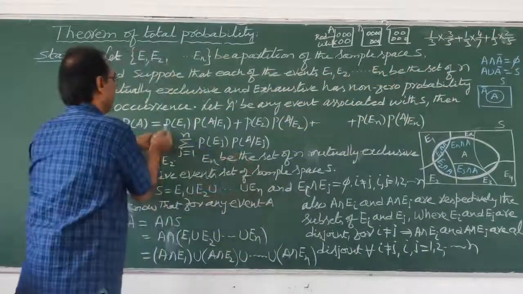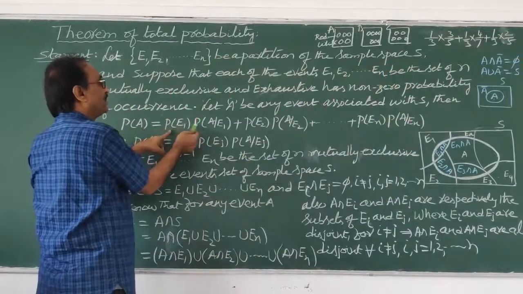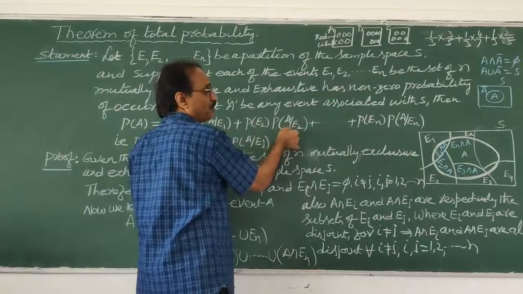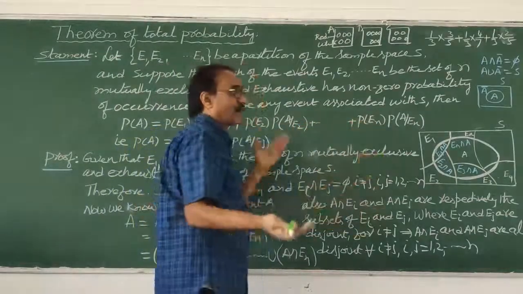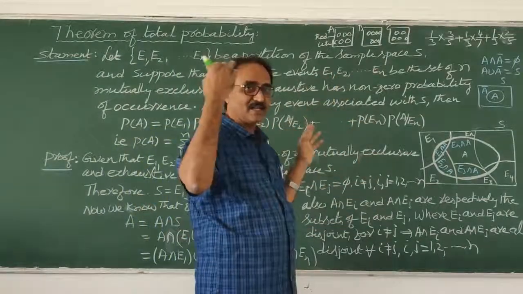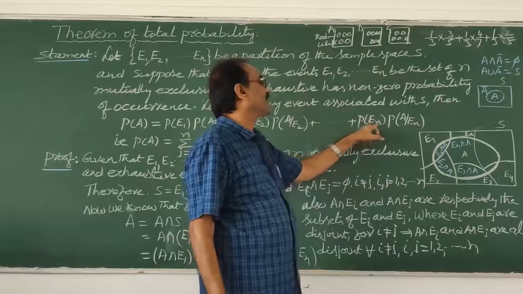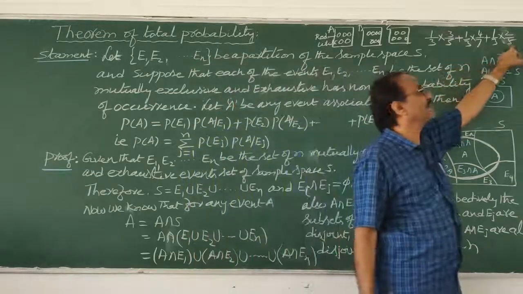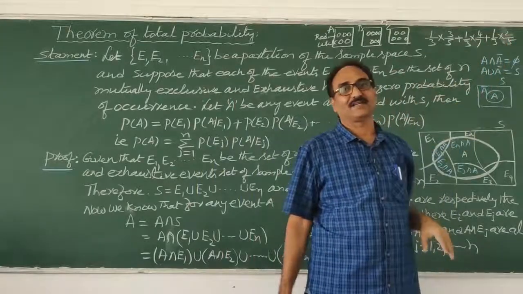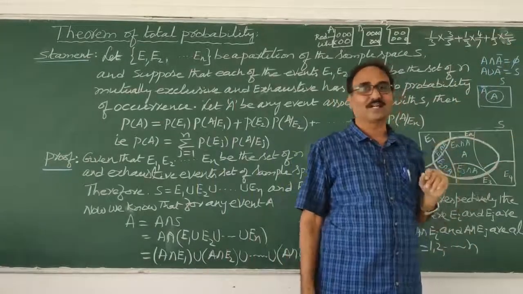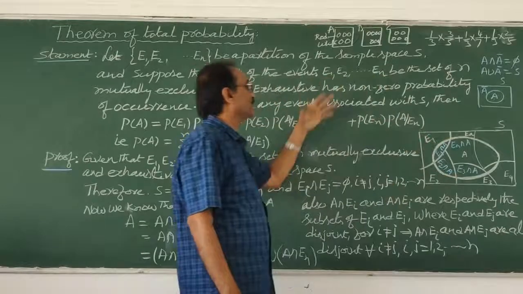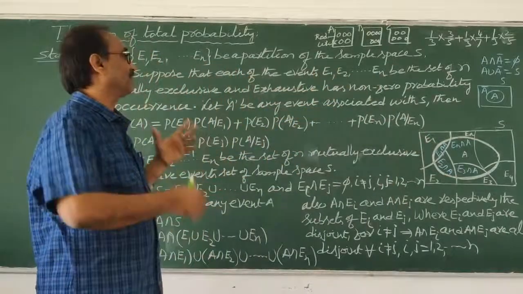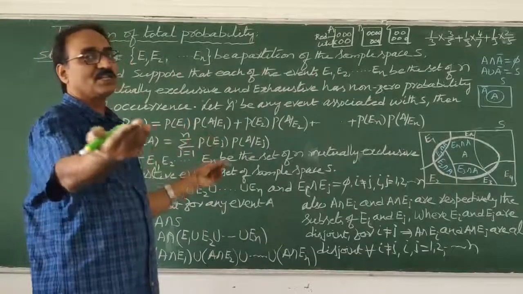See, in the statement, P of A is P of E1 into P of A given E1 plus P of E2 into P of A given E2 plus and so on. If there are 3 only, I wrote 3. If n are there, and so on, plus P of En into P of A given En. We want a red ball from box 2, like that. So therefore this is the problem. You understood now very clearly. So now the statement you can easily understand.